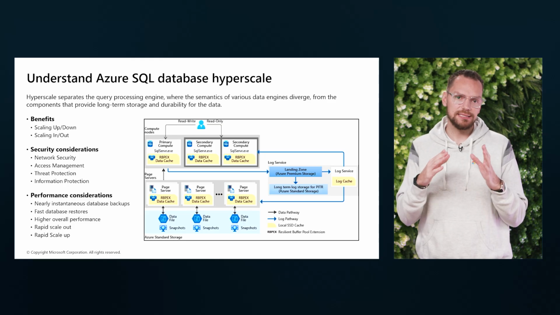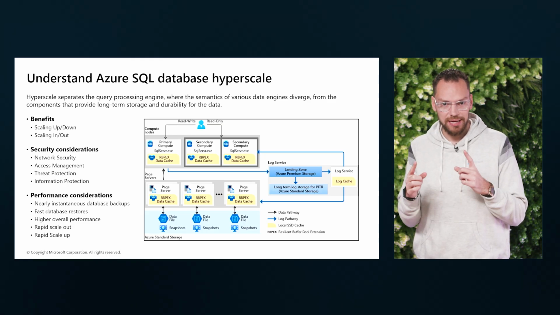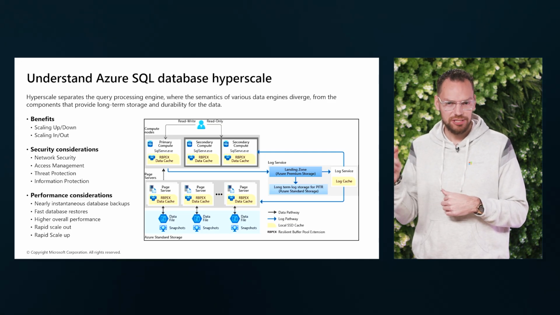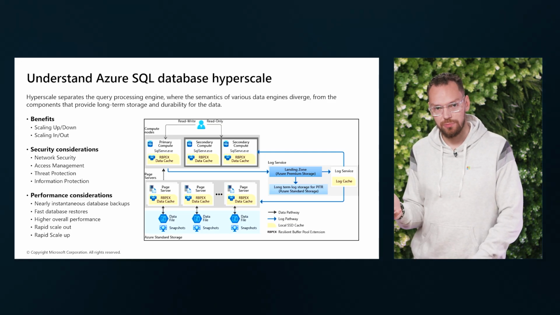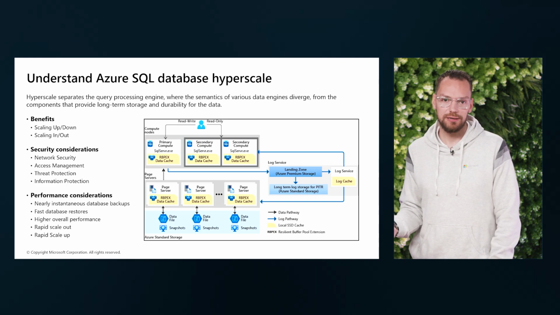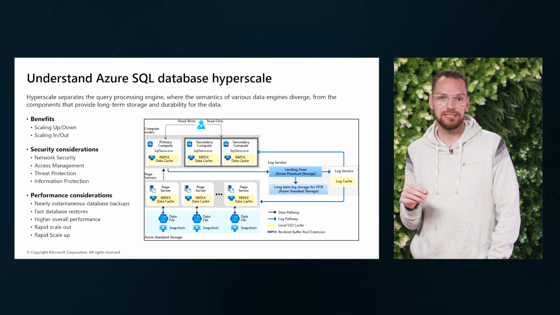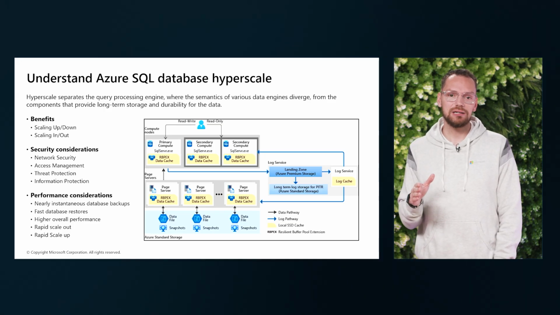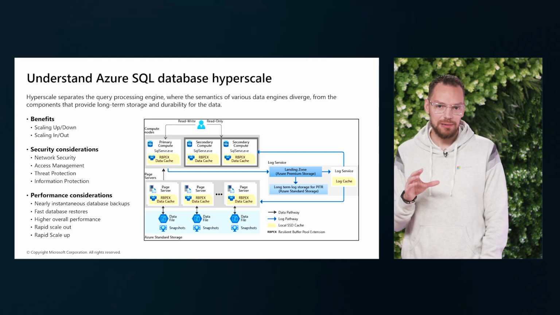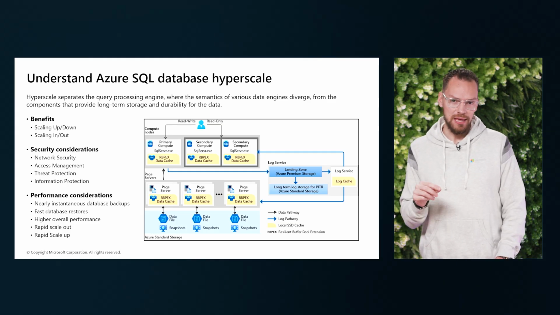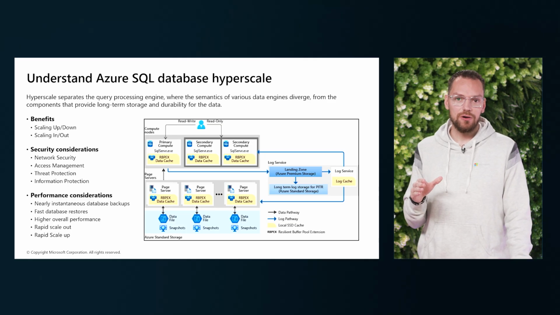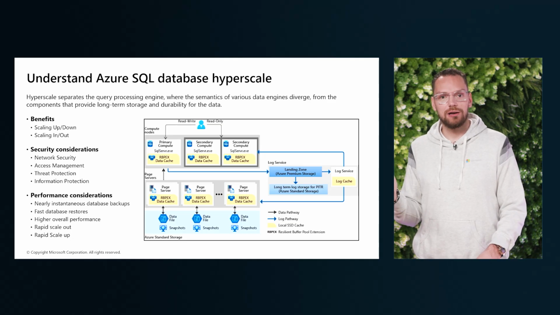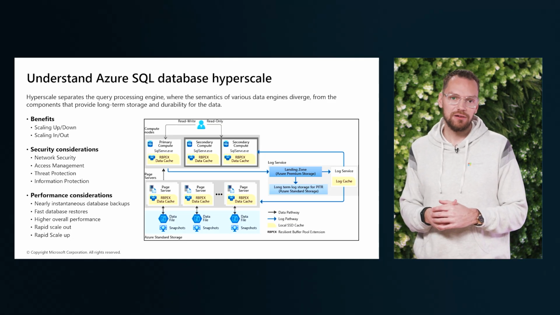The second layer is the stateless storage layer. It's composed of page servers. This layer acts as the distributed storage engine for the SQL executable process running on the compute replica. Each page server contains only transient and cache data, such as the data cache on the attached SSD and data pages cached in memory. Each page server is paired with another in an active-active configuration to provide load balancing, redundancy, and high availability.